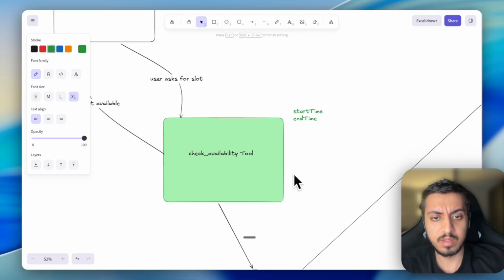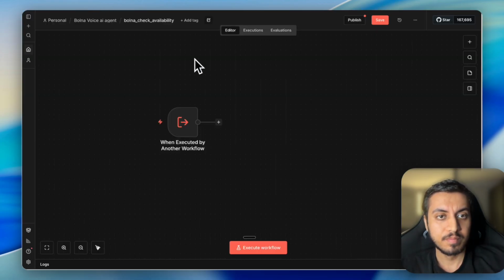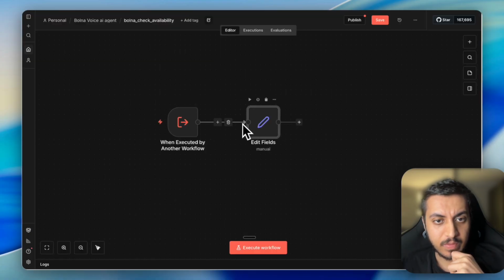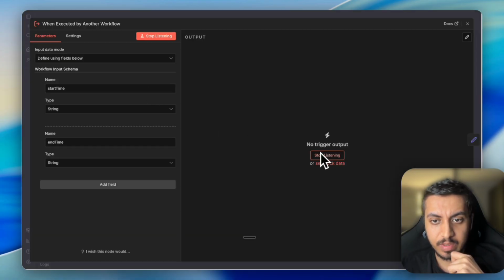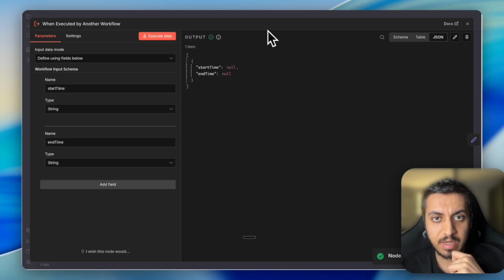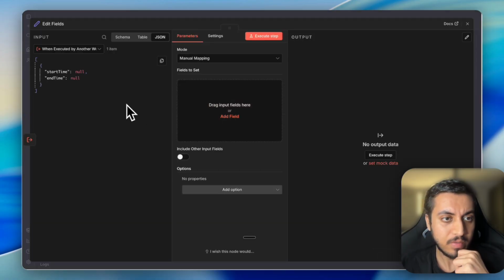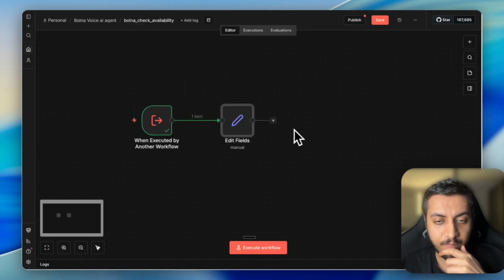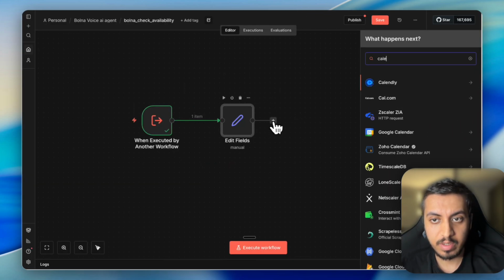So we are building the check availability tool, an edit node. Let's say we get start time and end time from here. We simply add the start time and end time here. Next, we will need the calendar node.